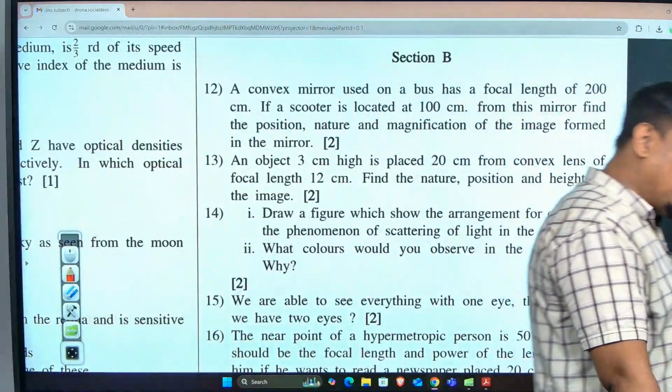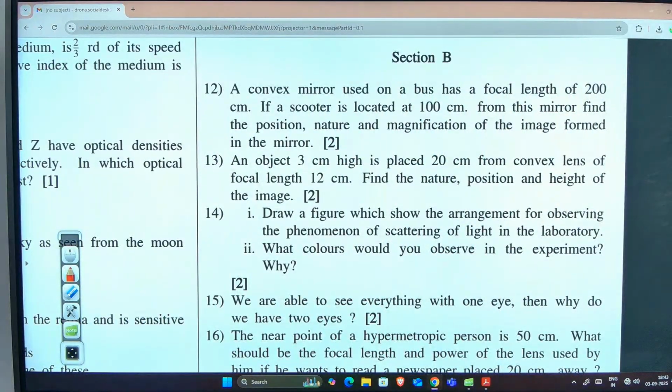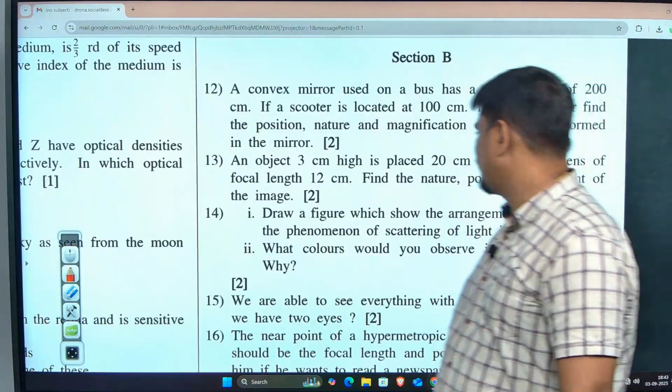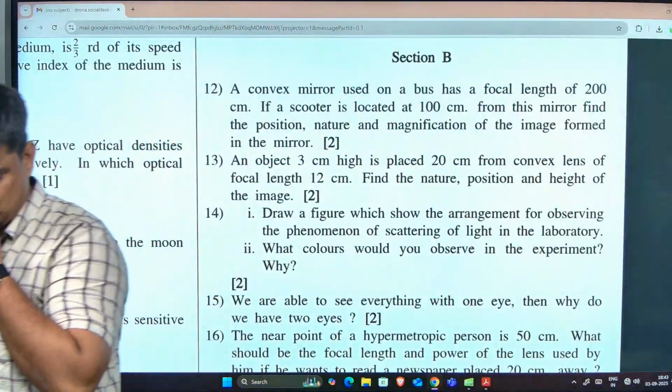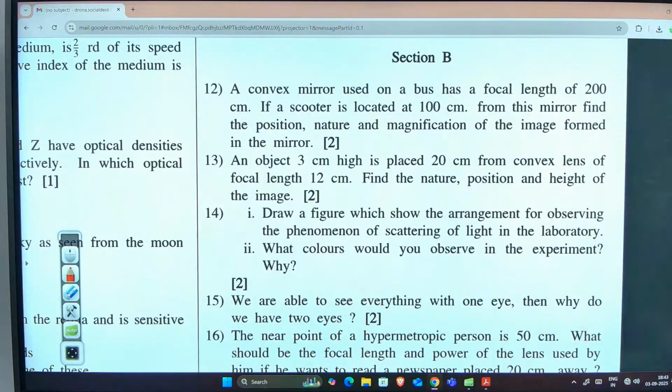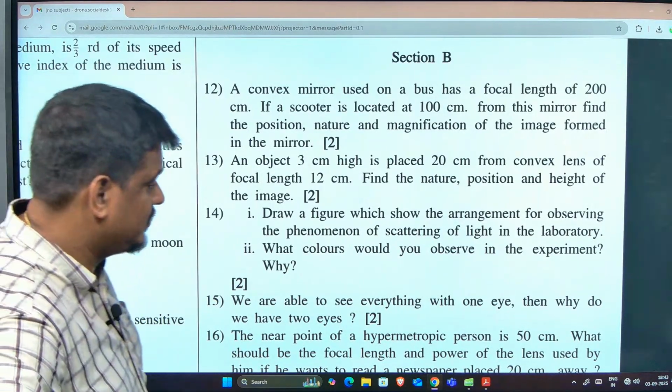Twelve and 13. Do it by yourself honestly. Just by using the mirror formula and lens formula in the second question, I think. Turn on your videos, guys, if you don't want to go to the waiting room.